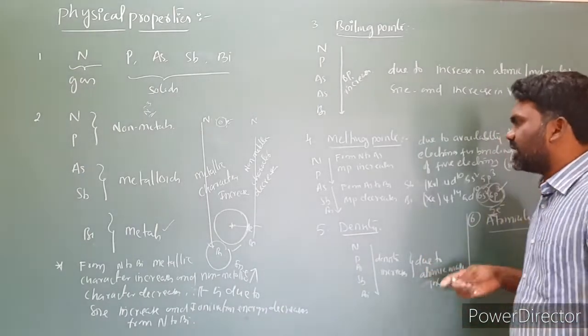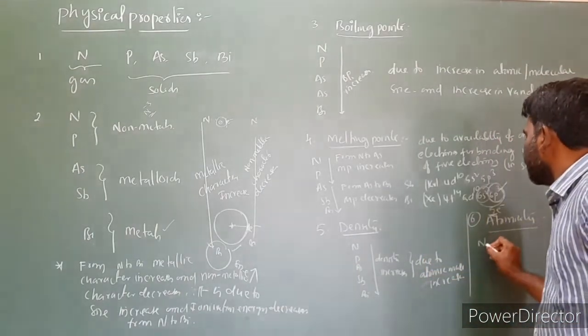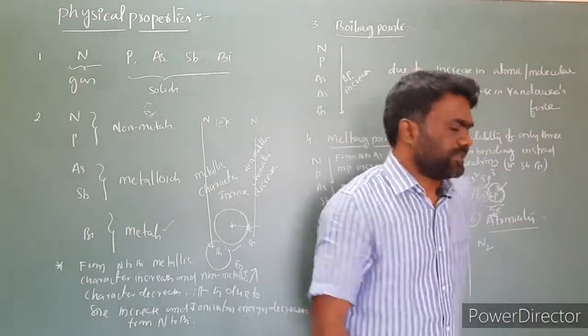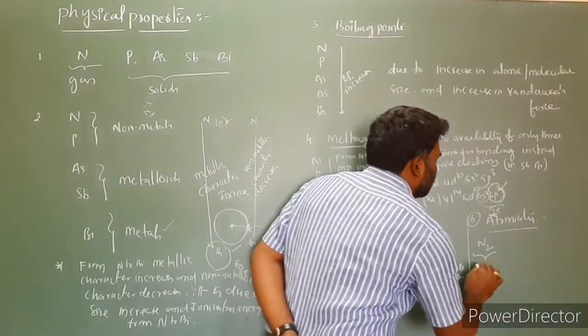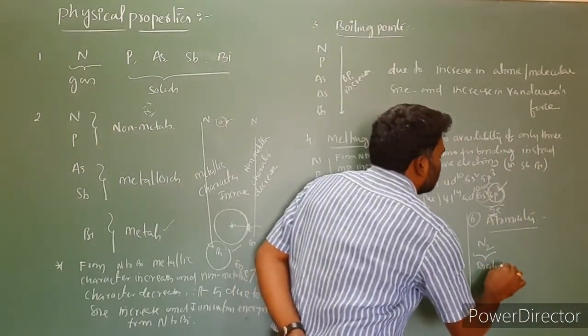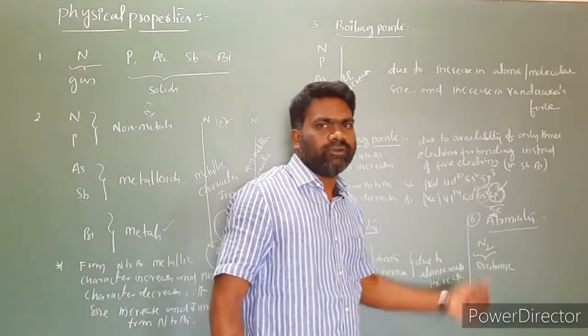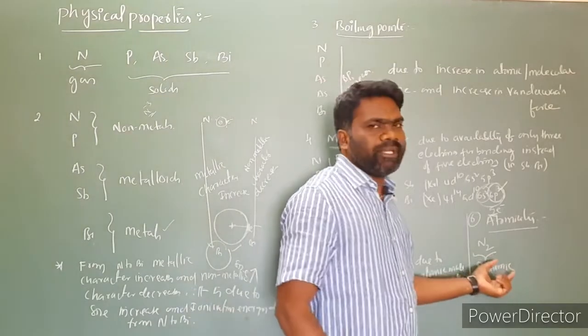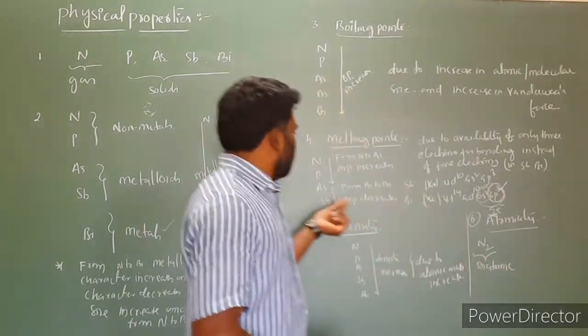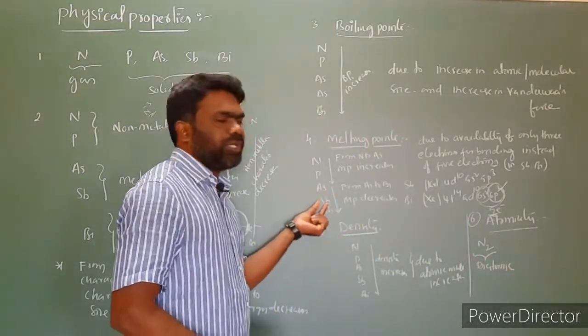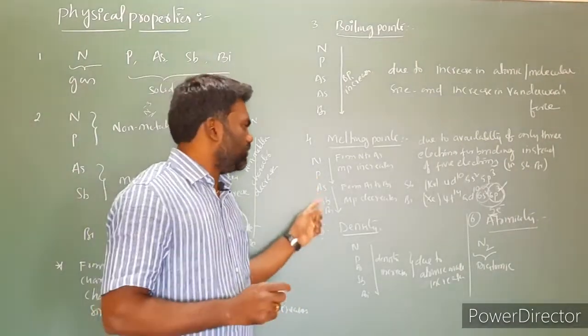So atomicity in the case of nitrogen: it is a diatomic gas. Nitrogen is diatomic. That means in one molecule 2 atoms are there, 2 nitrogen atoms. And the remaining elements, especially phosphorus, arsenic, antimony, are polyatomic. So they have 4 atoms.